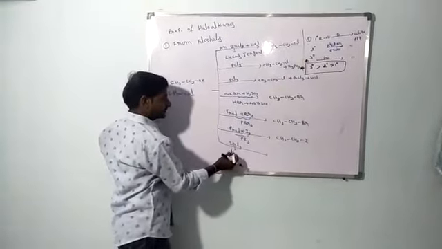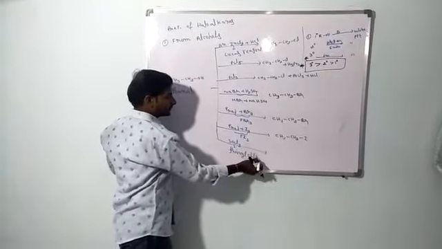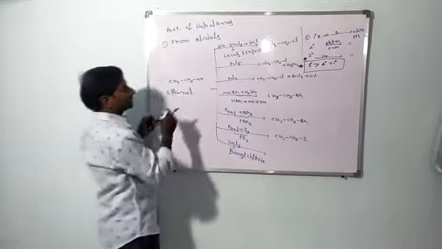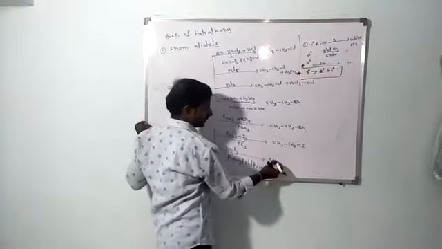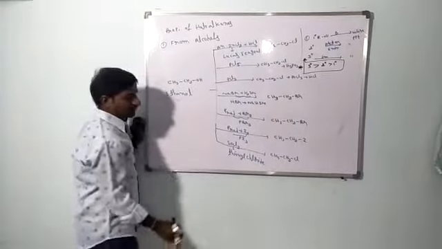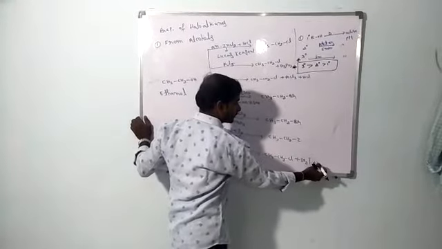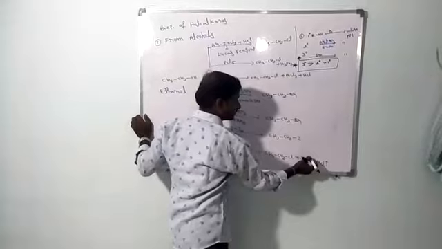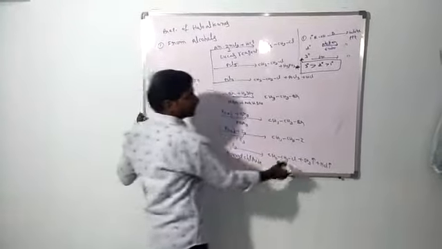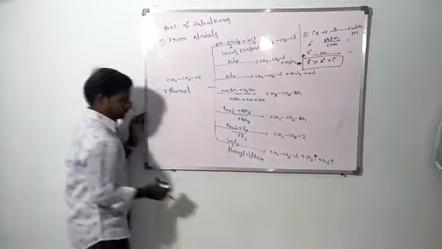Similarly, SOCl2, that is the thionyl chloride. SOCl2 also will react with the OH group of alcohol. We will get CH3CH2Cl. The byproducts are SO2 and HCl. Both SO2 and HCl are byproducts, and both are gases. That's why we are representing the arrow mark in the upward direction.